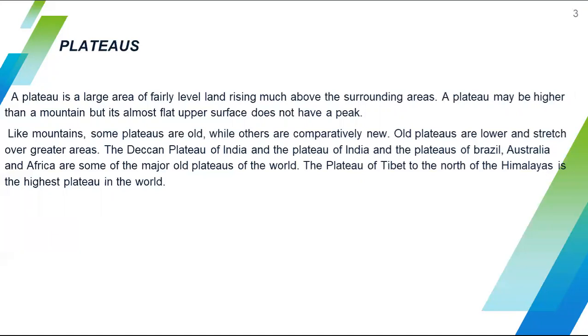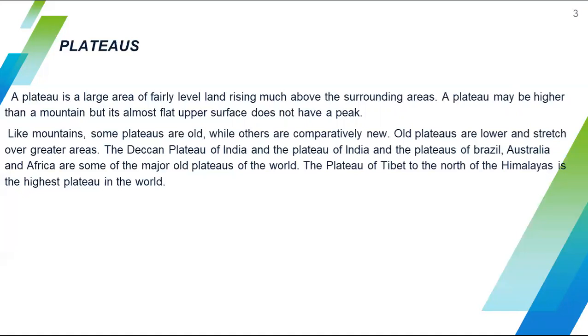Like mountains, some plateaus are old while others are comparatively new. Old plateaus are lower and stretch over greater areas. The examples are the Deccan Plateau of India, and plateaus in Brazil, Australia and Africa.